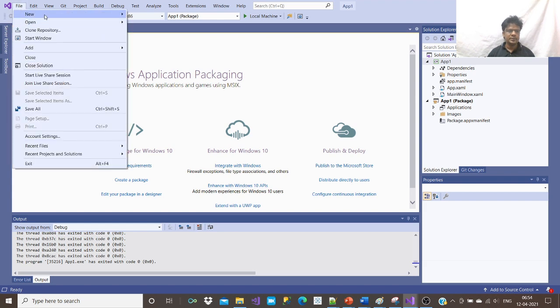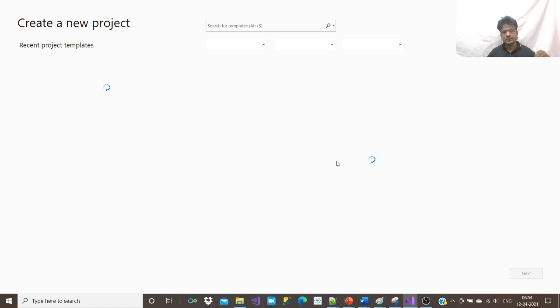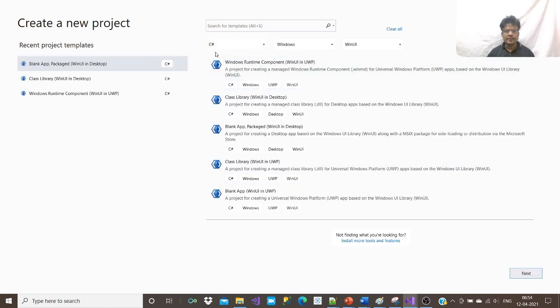Let's create a small demo application using Visual Studio 2019. File, new project. Here we have languages, platforms, and project types, and our topic WinUI. We can see a number of languages here, but for this demo I'm going to select C Sharp.